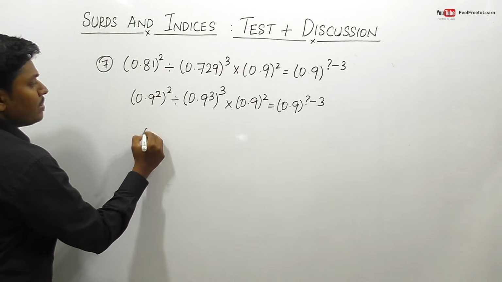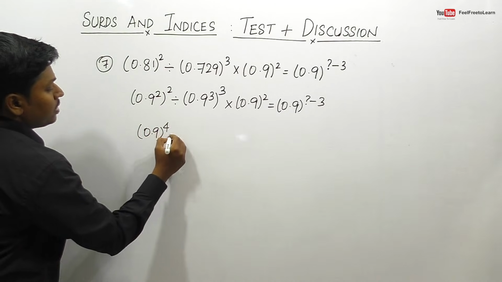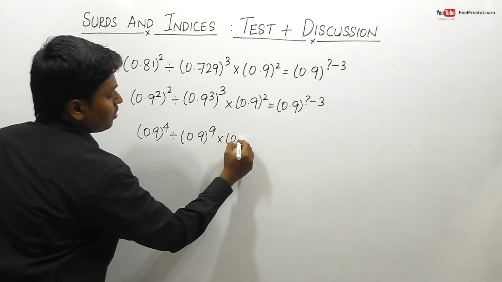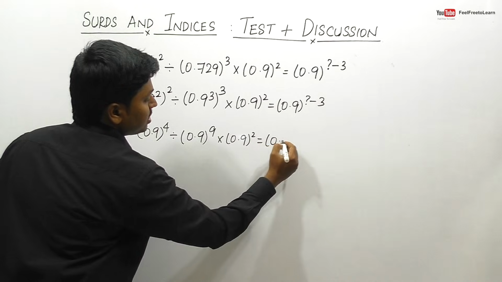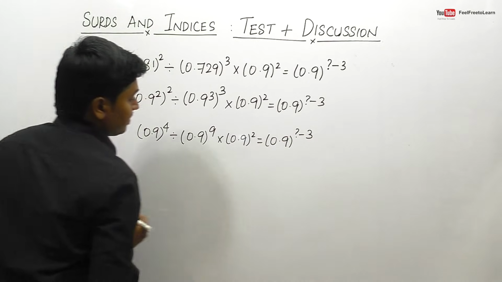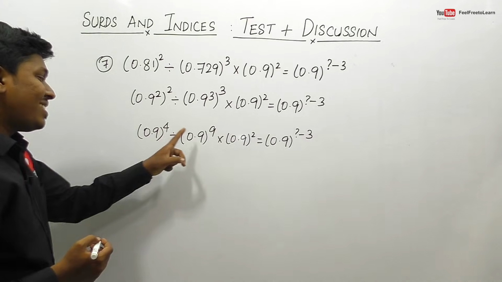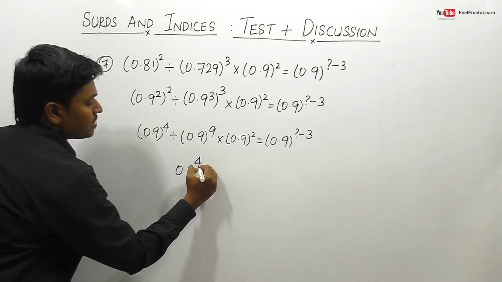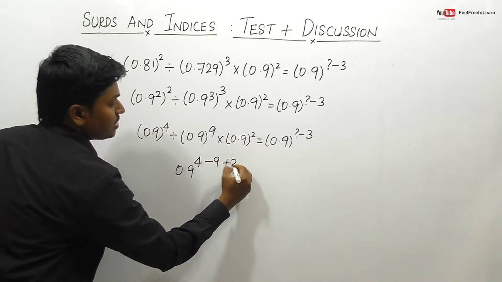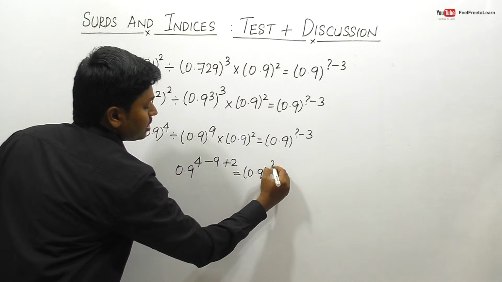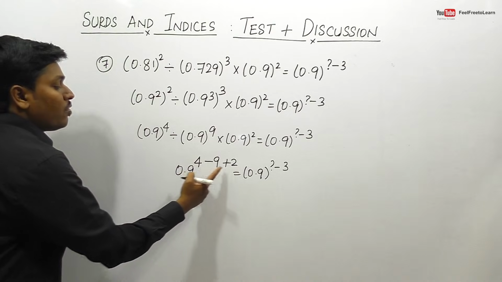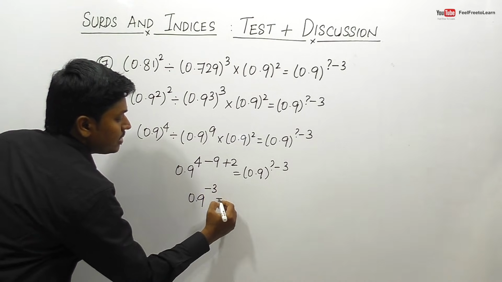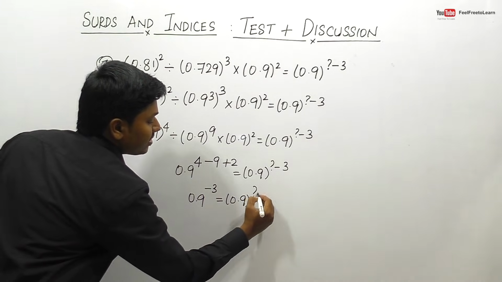So friends, 2 into 2 will be 4. So 0.9^4 divided by, 3 into 3 will be 9, 0.9^9 into 0.9^2 is equal to 0.9^(? - 3). So friends, here it is a^m divided by a^n. So 4 minus 9, or otherwise we can write 4 minus 9 and here it is plus 2, is equal to 0.9^(? - 3). So friends, 4 plus 2 will be 6. 6 minus 9 will be minus 3. So 0.9^(-3) = 0.9^(? - 3).